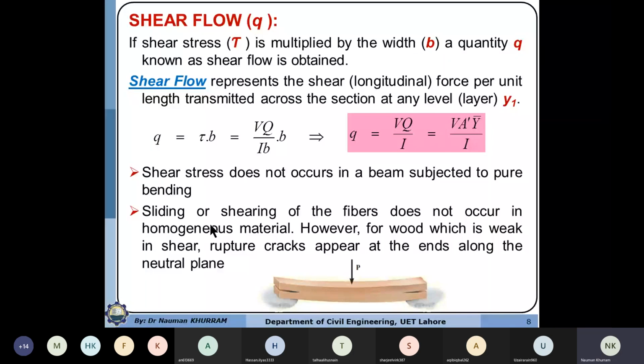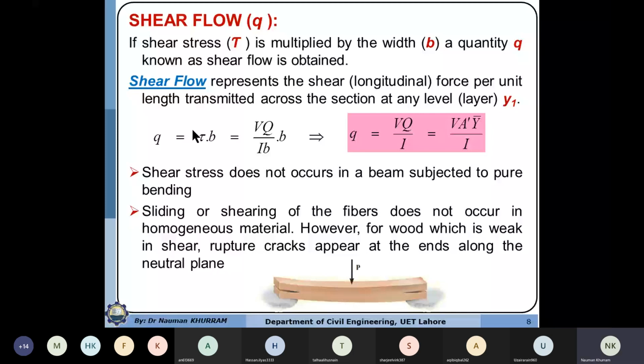If we are dealing with the thin wall section, instead of representing the force acting per unit area, we can represent it as a force acting per unit length by assuming that the force is uniformly distributed over the thickness. Just like we convert the distributed load into the UDL, or uniformly distributed load, in case of a beam. You might have already studied this in steel structures, or you might be studying it in reinforced concrete design in this current semester. We have also studied the concept of complementary stresses.